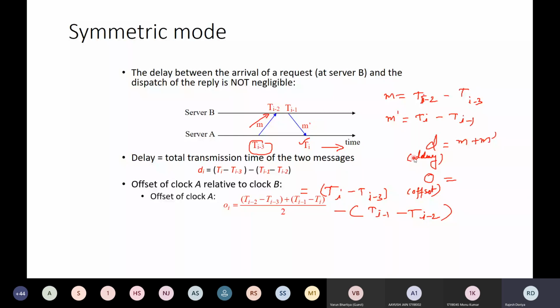Earlier we were talking about the delay, but this is offset. So we have to choose with respect to which clock we are trying to calculate the offset. Okay, so all these timings are going to be subtracted from these times. Okay, and one way offset can be calculated by dividing this expression by 2. Is that clear?